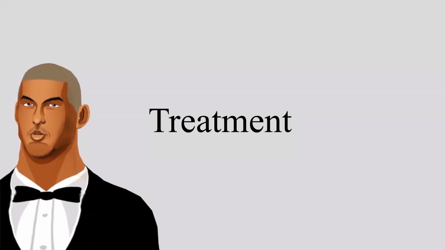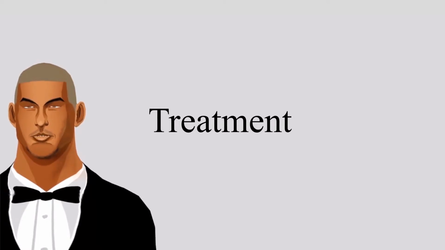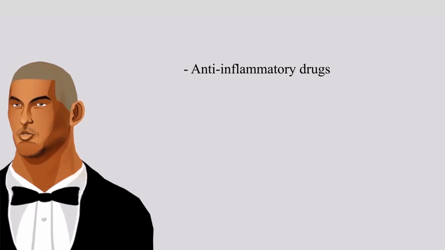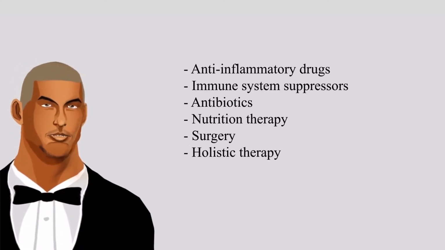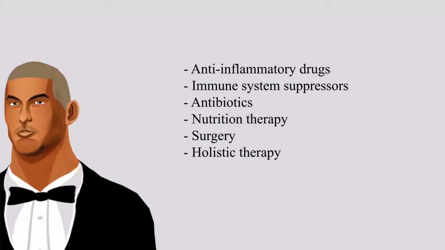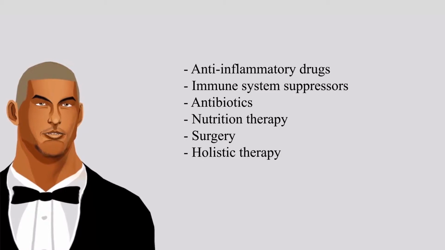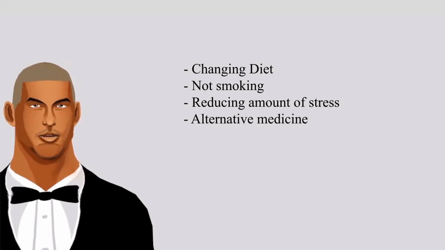Treatment. Unfortunately, there is no cure for Crohn's disease. However, there are many alternatives the individual can consider to alleviate the pain and inflammation. This could include using anti-inflammatory drugs, immune system suppressors, antibiotics, nutrition therapy, surgery, and holistic therapy. Furthermore, Crohn's disease can be reduced by making some changes in your lifestyle, such as changing your diet, not smoking, reducing the amount of stress, or using alternative medicine.